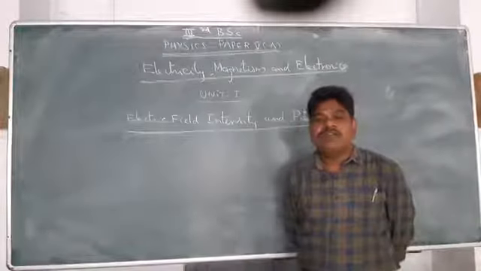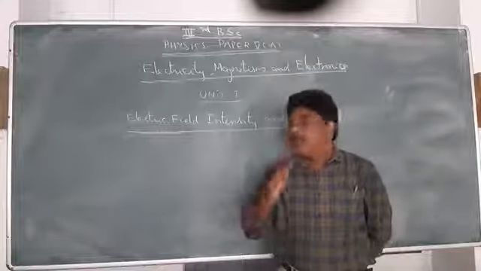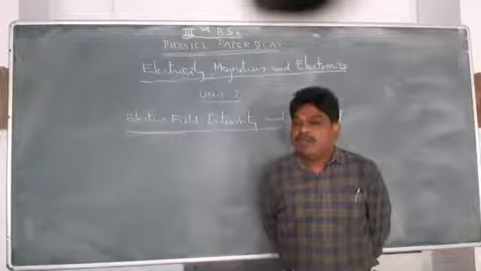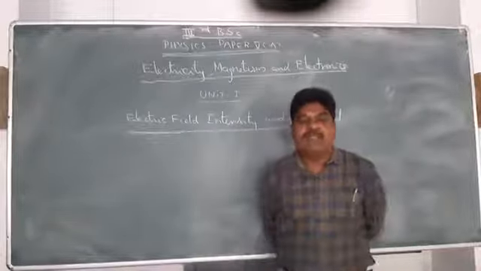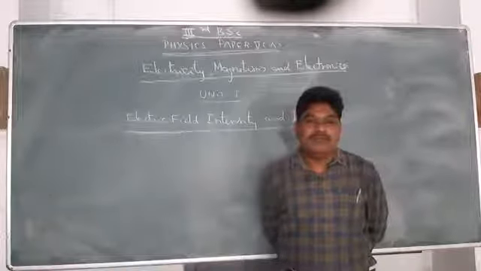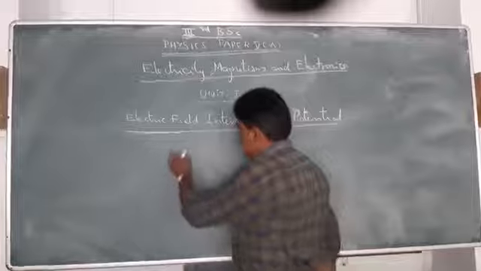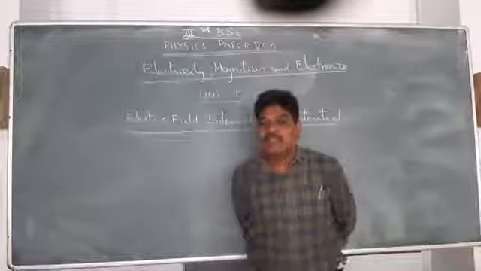I would like to give you some introduction before starting the actual syllabus of the paper. I would like to start with the basics of electricity and magnetism, out of which we are starting with electrostatics. Electric field intensity and electric potential come under electrostatics.